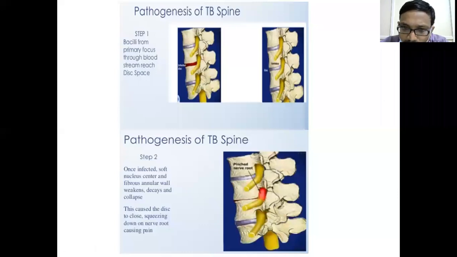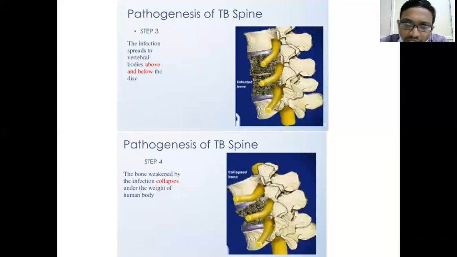Then what happens if, at this condition, the patient has still not presented to us? It will still progress. The infection, depending upon the virulence of the organism, spreads to the adjacent vertebral bodies, and now the bone is also involved. Once the disc is involved, the vertebral body above and below is involved. Then, once the vertebral body is involved, because of axial compression, the weight of the body goes through the spine, and the vertebral body collapses.